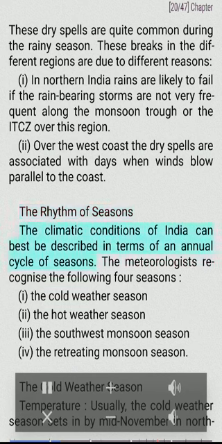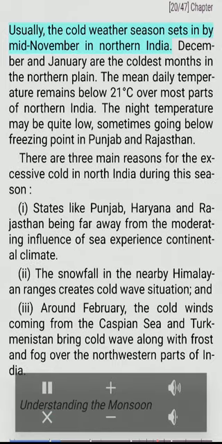The rhythm of seasons. The climatic conditions of India can best be described in terms of an annual cycle of seasons. The meteorologists recognize the following four seasons: the cold weather season, the hot weather season, the southwest monsoon season, and the retreating monsoon season. The cold weather season. Temperature.